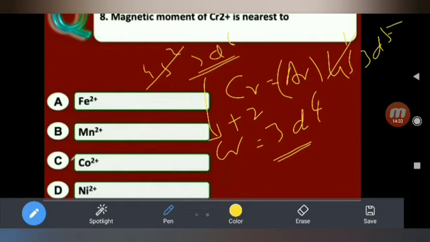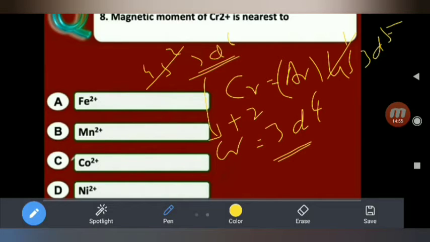Cobalt plus 2 means 3d7, so 3 unpaired electrons. It is not similar. Ni+2: nickel is 4s2 3d8, plus 2 means 3d8, which means only 2 unpaired electrons.